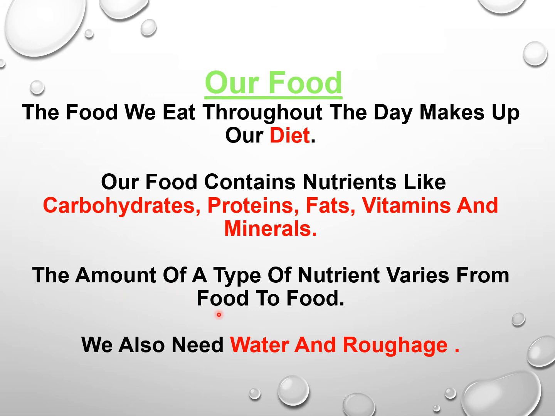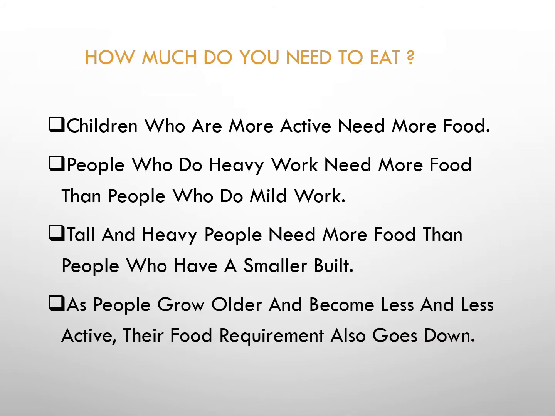The amount of a type of nutrient varies from food to food. We also need water and roughage. Children, how much do you need to eat? See, they have given some ratios. Children who are more active need more food.